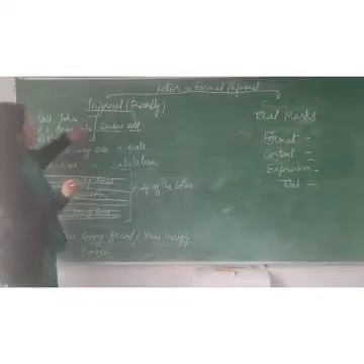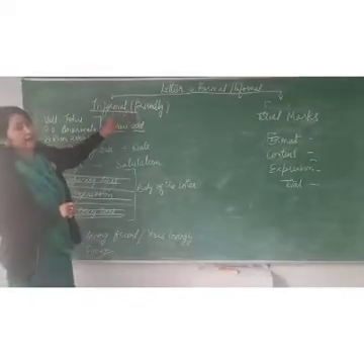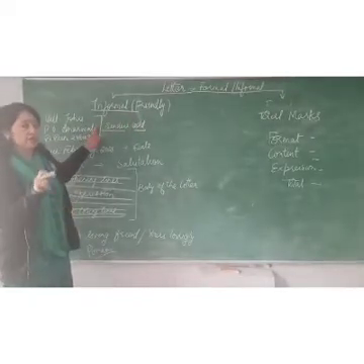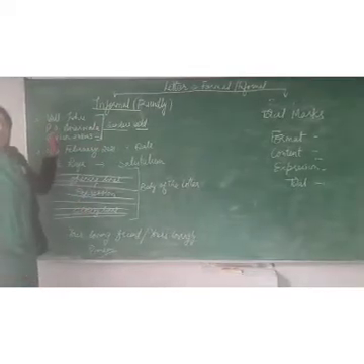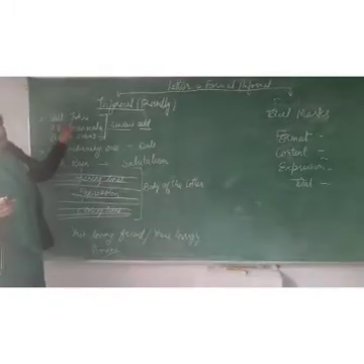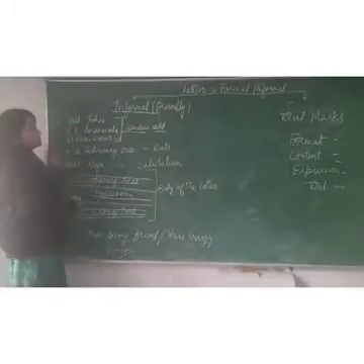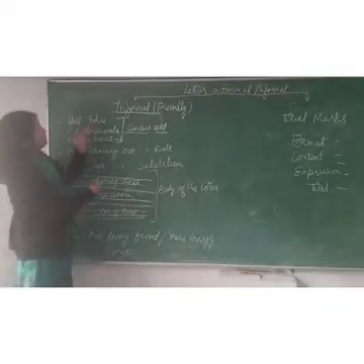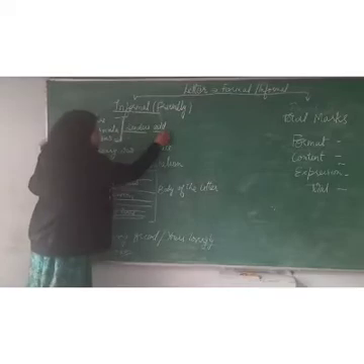So in a friendly letter, you will write the sender's address first. Sender's address means your address. Suppose I am writing a letter to one of my friends, it means I am writing my address first, and as I live in village Chori, I am giving my full address here. That is called sender's address.